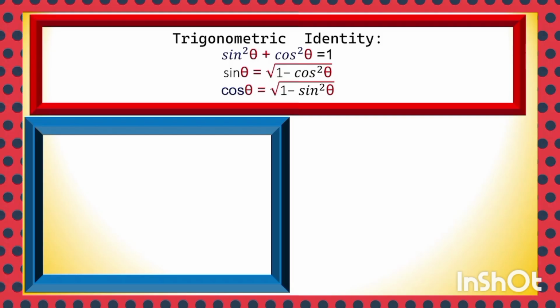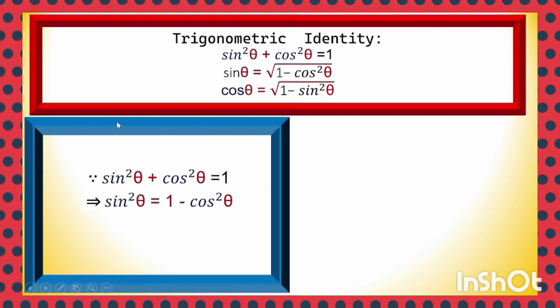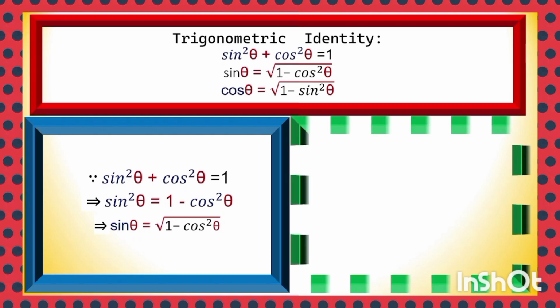Sin square theta plus cos square theta is equal to 1. Sin theta can be expressed in terms of cos theta: sin theta is equal to square root of 1 minus cos square theta, and cos theta is equal to square root of 1 minus sin square theta. So you can transpose: sin square theta plus cos square theta is equal to 1, sin square theta is equal to 1 minus cos square theta, sin theta is equal to square root of 1 minus cos square theta. Here sin theta is expressed in terms of cos theta.